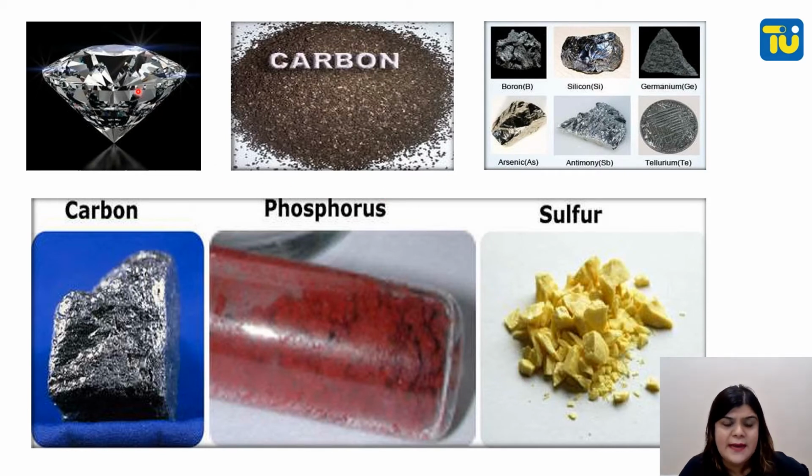So here are the examples of non-metals. Carbon, and diamond is a form of carbon. This is phosphorus, and this is boron, silicon, germanium, arsenic, antimony, and this is sulfur. This is carbon, phosphorus, sulfur. These are all examples of non-metals.